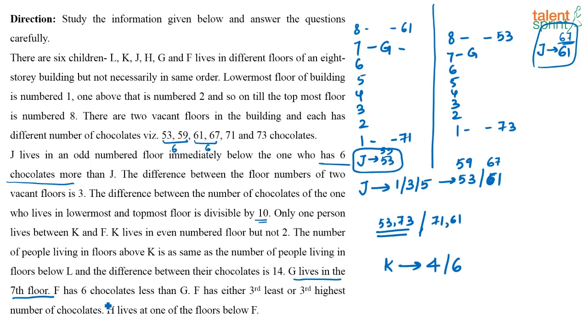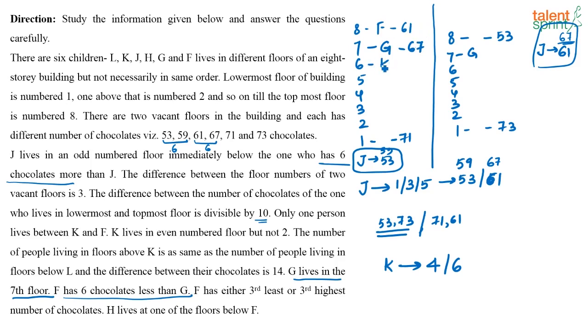Now here, what are they saying? F has 6 chocolates less than G. So which is the other pair which has a difference of 6? That is 61 and 67. If this is the case, then definitely this has to be 67 and this has to be F, because the difference between the number of chocolates F and G have is 6, very clearly they have said in the statement. So this has to be F, this has to be 67, this has to be 61.